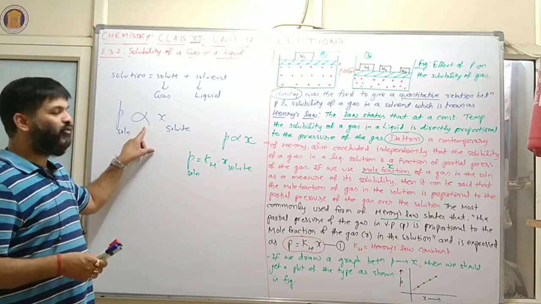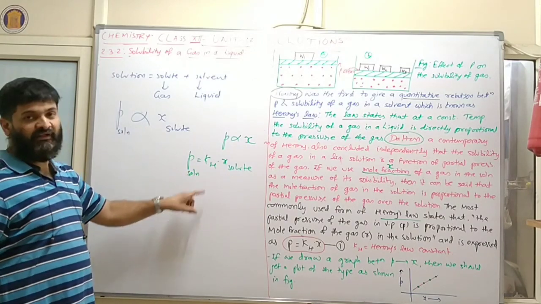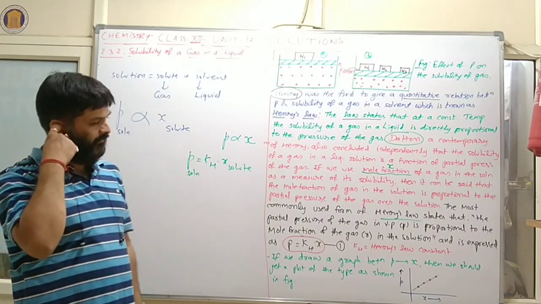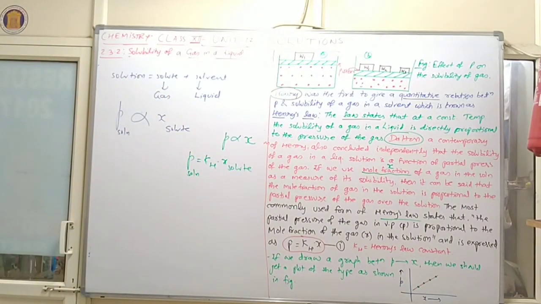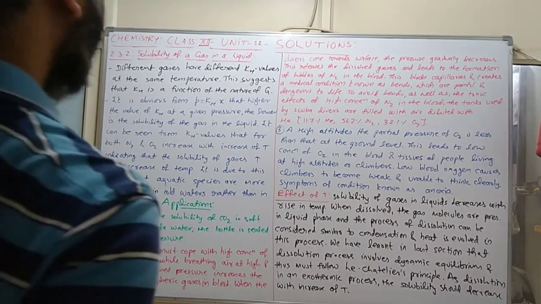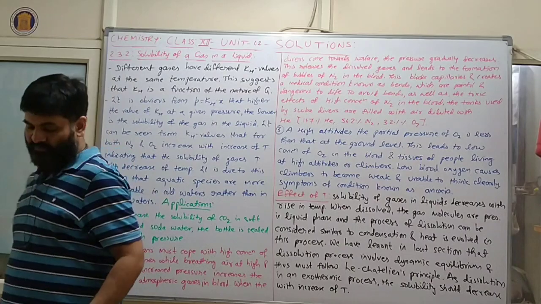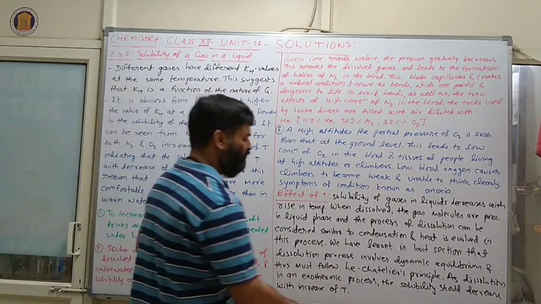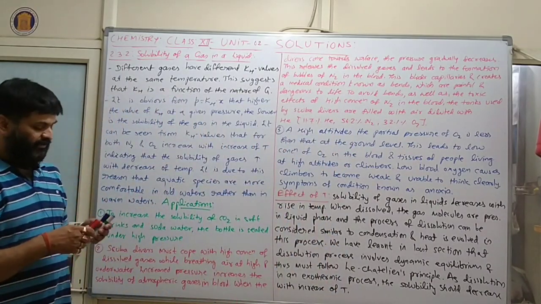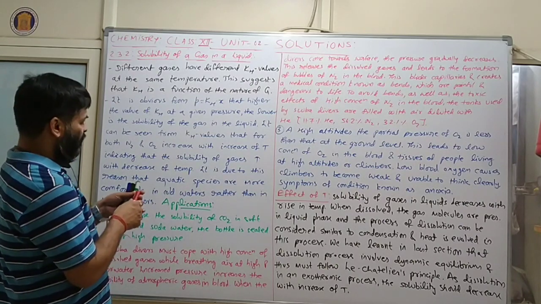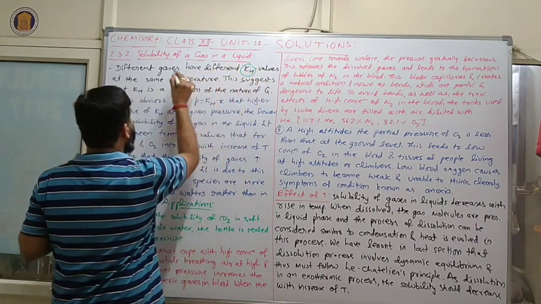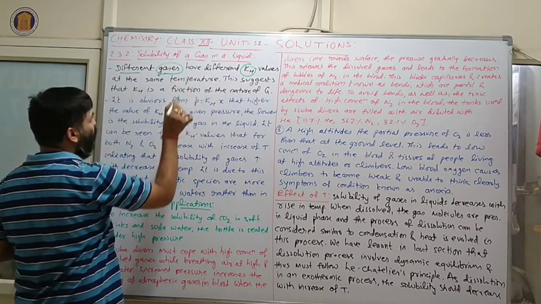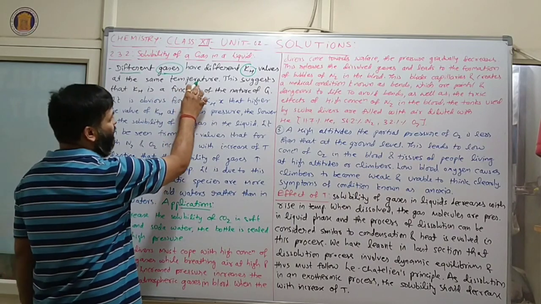If we remove the proportionality symbol, Kh will come. Kh is the Henry constant, and the value of Kh for different types of gases will always be different. Clear? Now, the same topic, solubility of gas in liquid. In Henry's law, P is equal to Kh into X. Different gases have different Kh values at the same temperature.